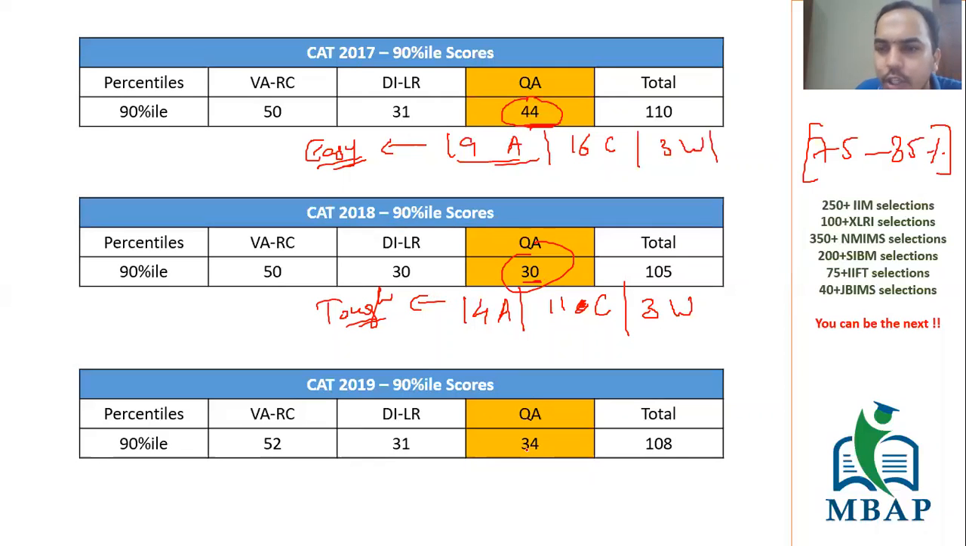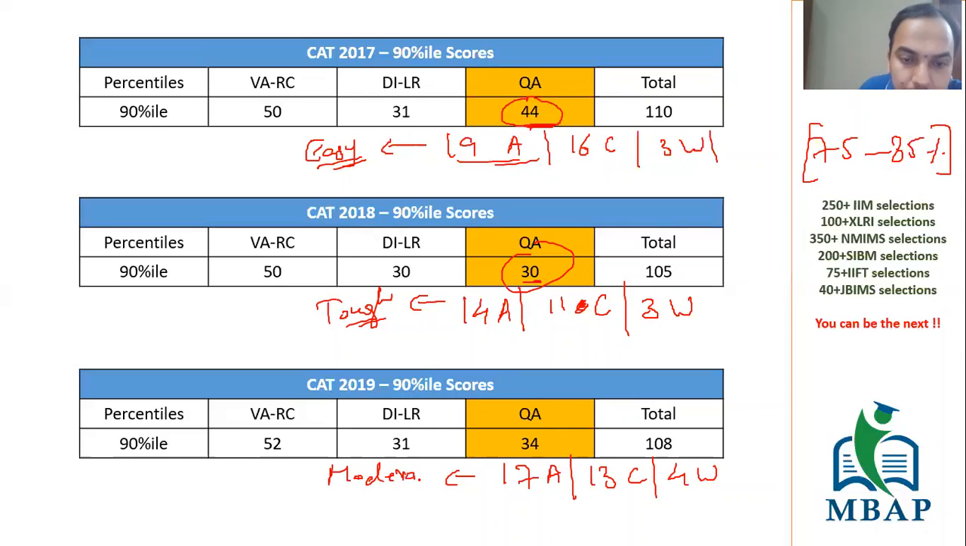In a moderate phase, where your score is between 30 to 40, this is a moderate level of quant section. This is where you have to attempt 17 questions, get around 13 correct and 4 questions wrong. This I would say is moderate.